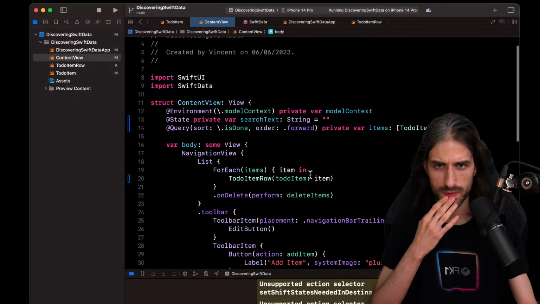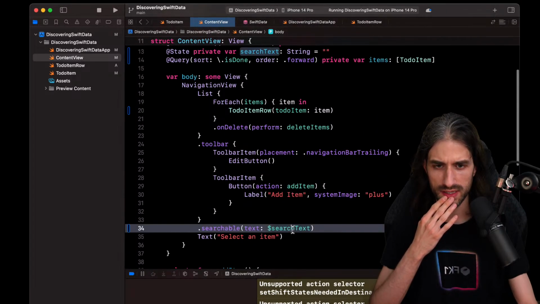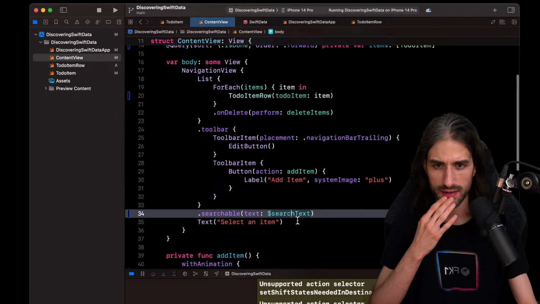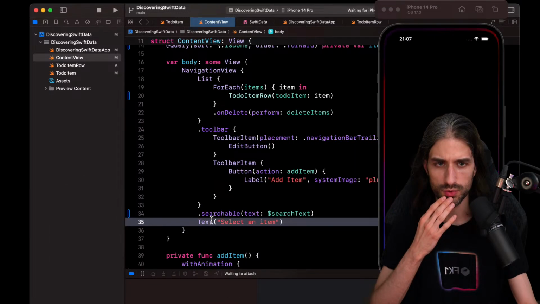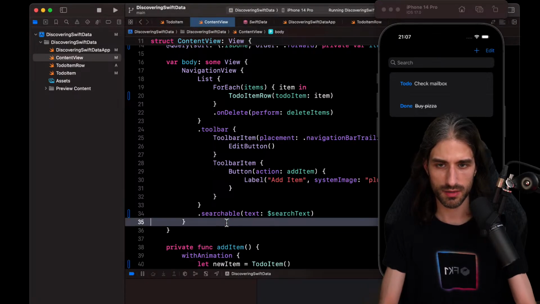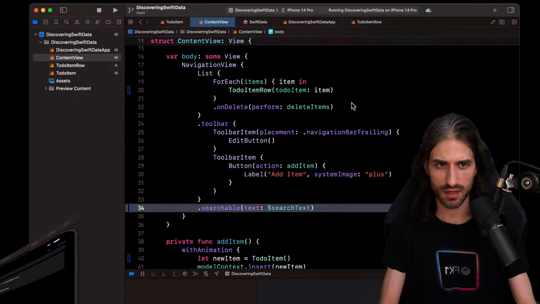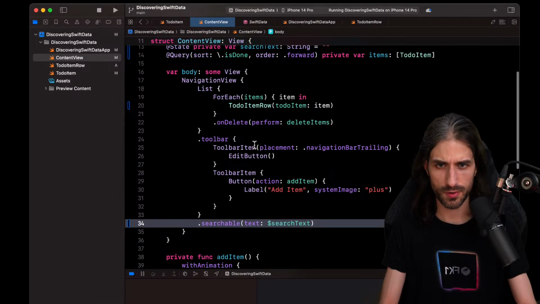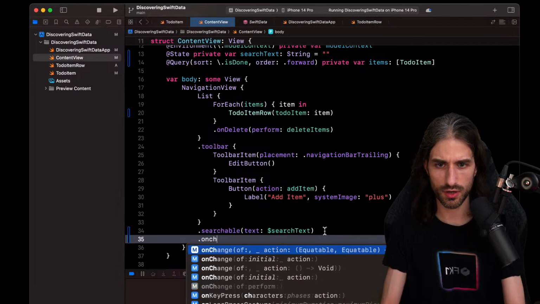And now I will need to perform my search. The select an item, I think it's there if you want to use it with a master detail pattern, but I don't need it. So I'm going to remove it so it is just better. What I want to do is an onChange of.